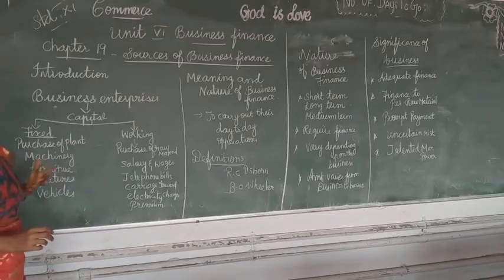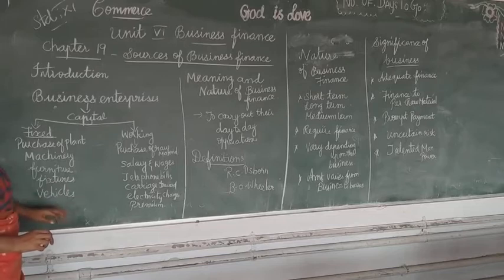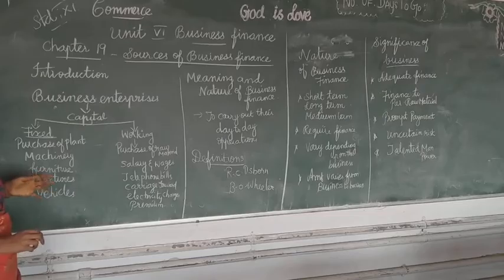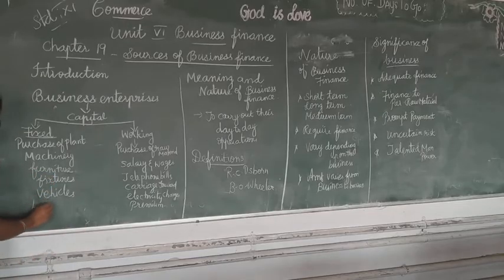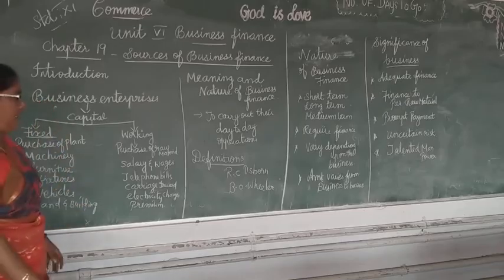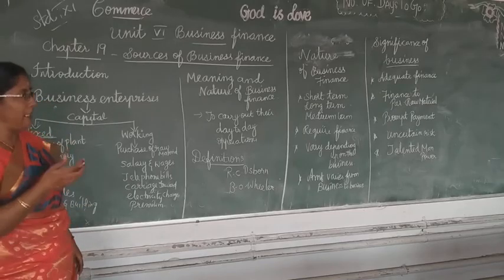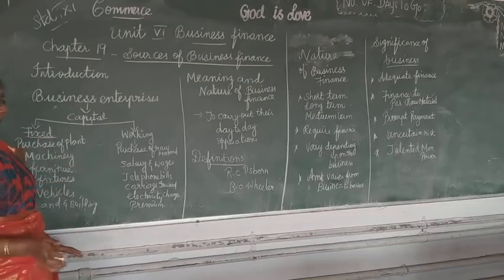What is meant by fixed capital? To purchase plant, we have to purchase machinery, furniture and fixtures, and vehicles. And apart from that, land, buildings and all the fixed assets, consisting of movable assets and also immovable assets. For that reason, we need finance. Then, working capital. What is working capital? To meet the day-to-day expenses, we need money. That is called working capital.